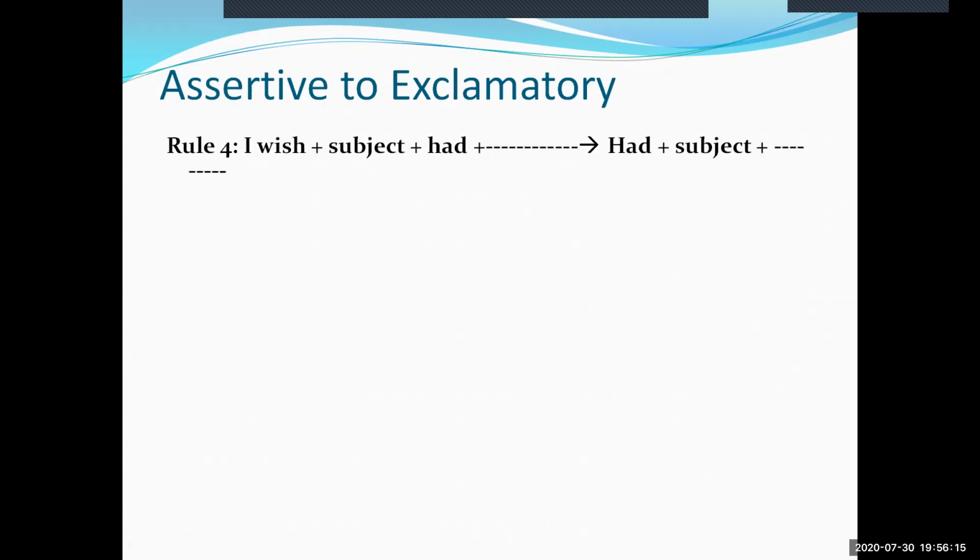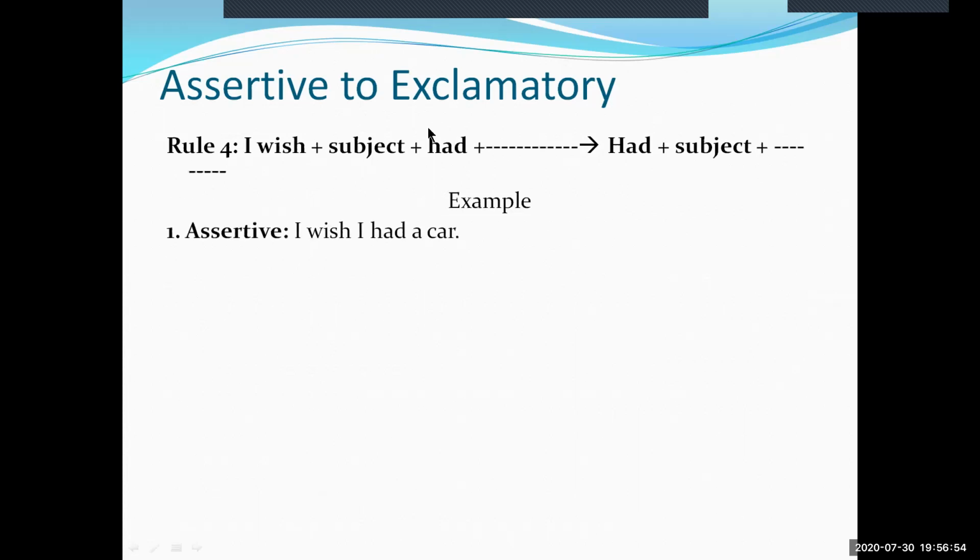We are at rule 4. Rule 4 has a structure in assertive form, and it is I wish plus subject plus had. And this had can be the main verb had, or the auxiliary verb of past perfect tense. In any way it is written, we must follow this structure to make this sentence exclamatory, and that structure is had plus subject plus the rest of the sentence. Let us see an example of this rule.